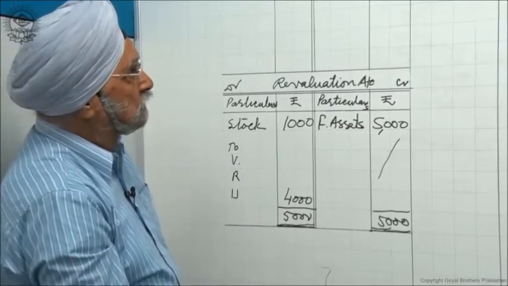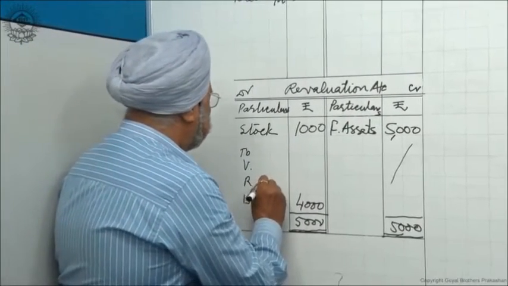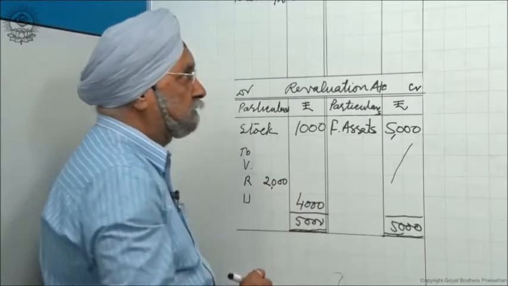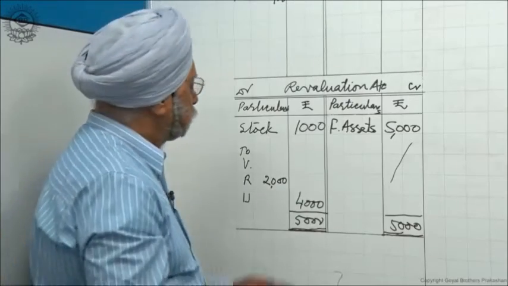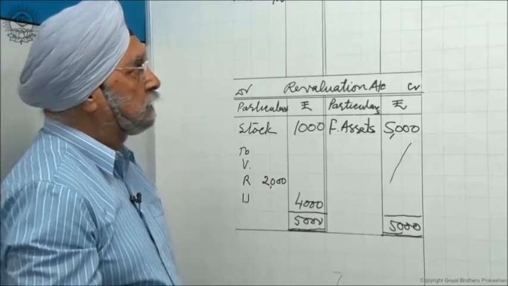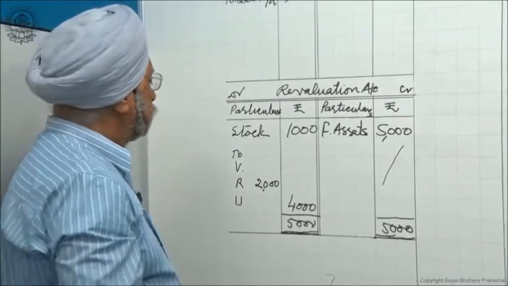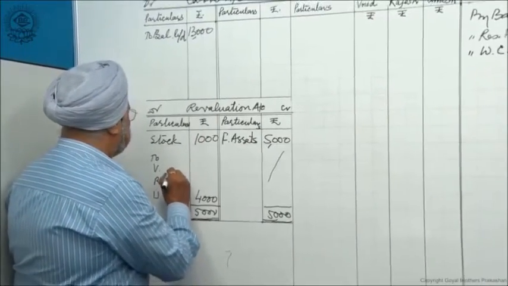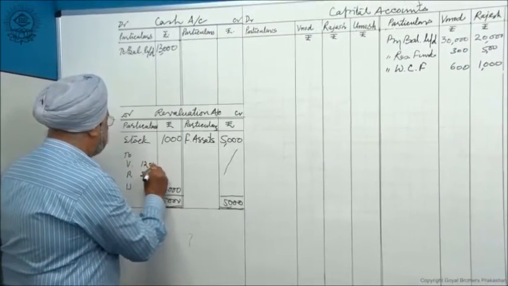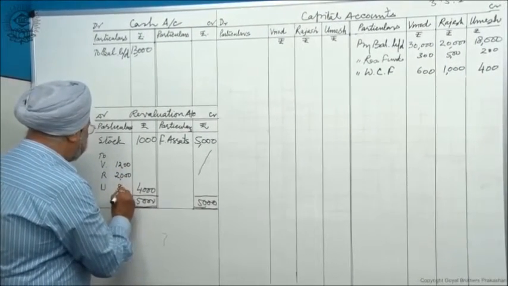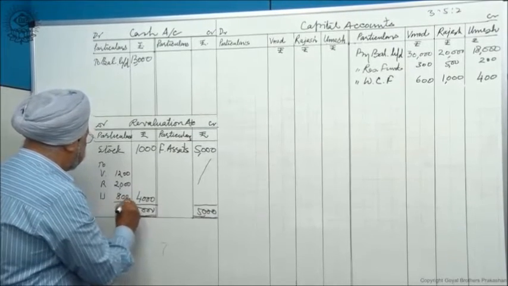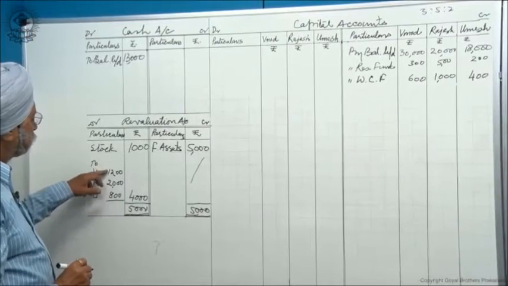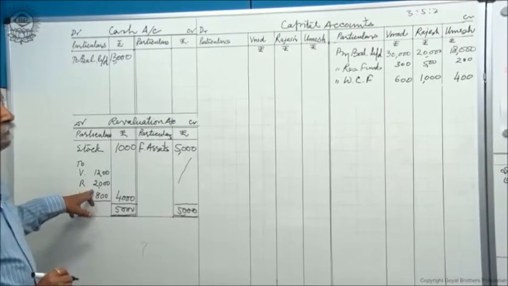Ratio is 3:5:2. 2,000 will go to Rajesh, because his ratio is 5. 5 is the half of 10. So half of this goes to him. And then 3 and 2. 3 will be 1,200 and 2 will be 800. You can just work out their total: 4 twos are 8, 4 threes are 12 and 4 fives are 20.